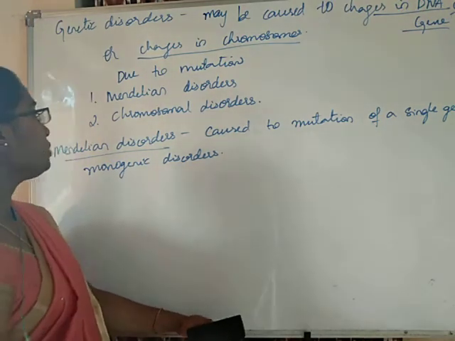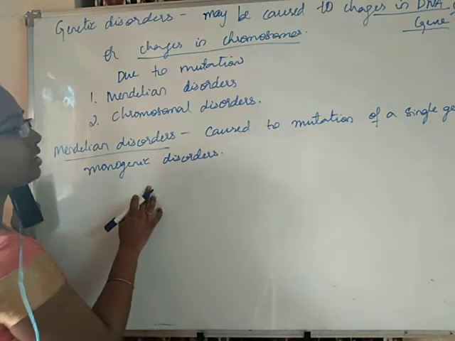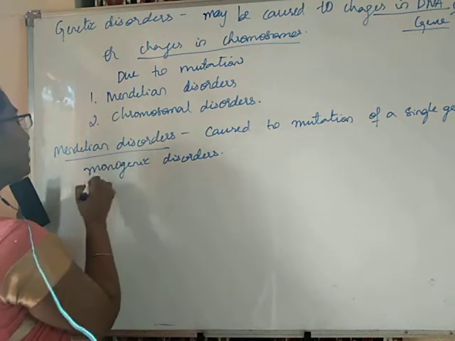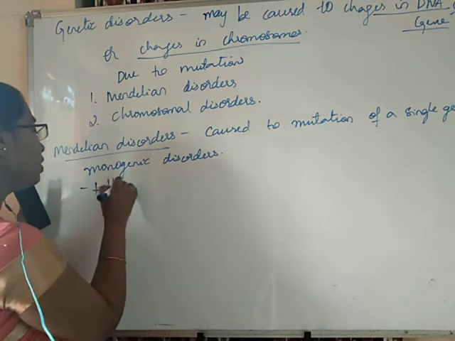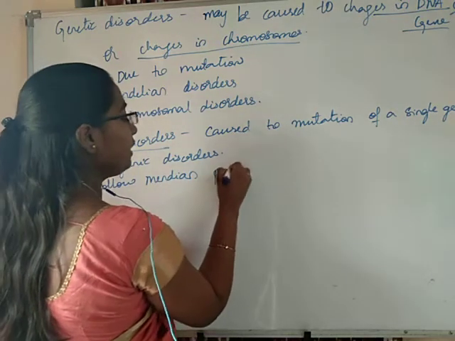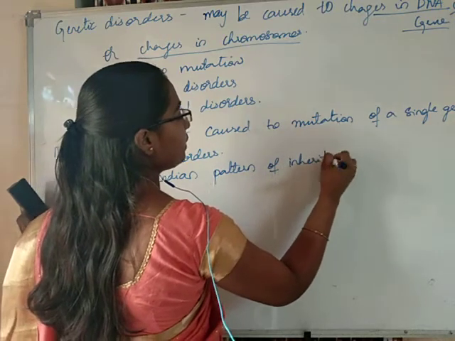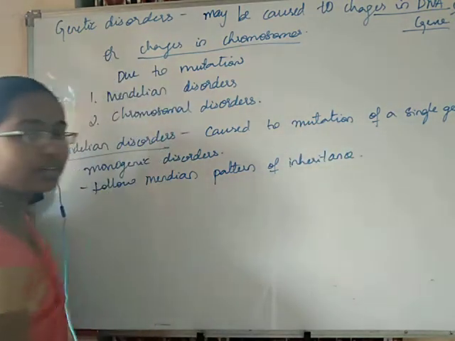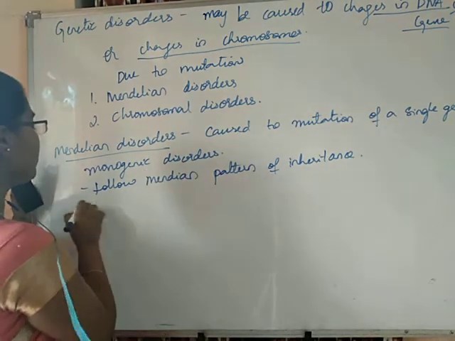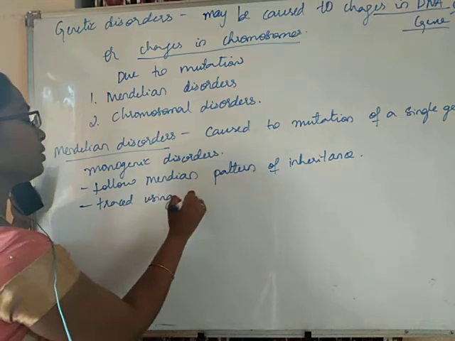Next, they are named Mendelian disorders because, with mutation of only one gene, these disorders follow the Mendelian pattern of inheritance. They can be traced using pedigree analysis.